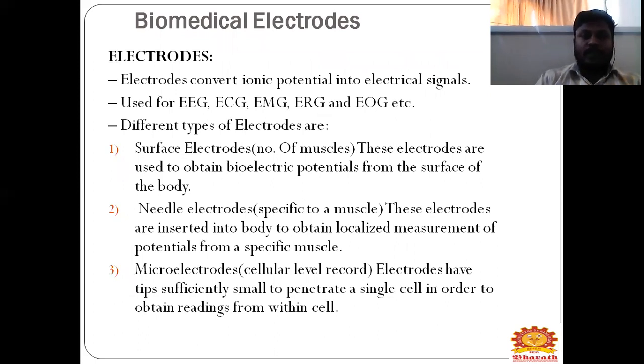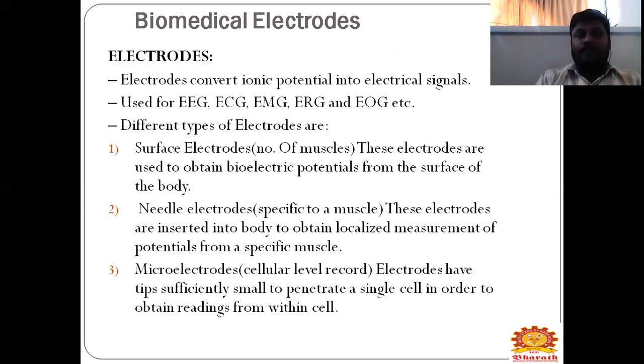Next one is biomedical electrodes. First of all, you will be seeing what an electrode is. The electrode is a device which converts the ionic potential from your human body into an electrical signal. That is the function of your electrode.